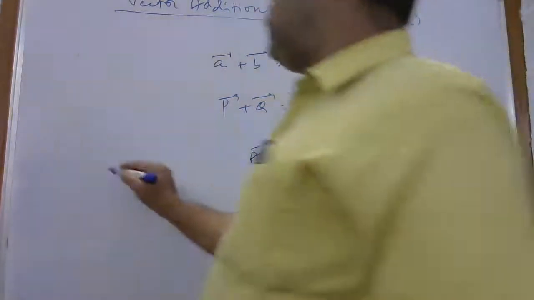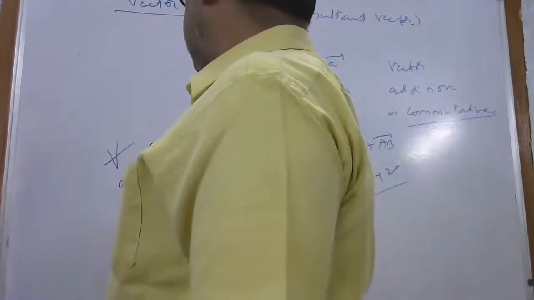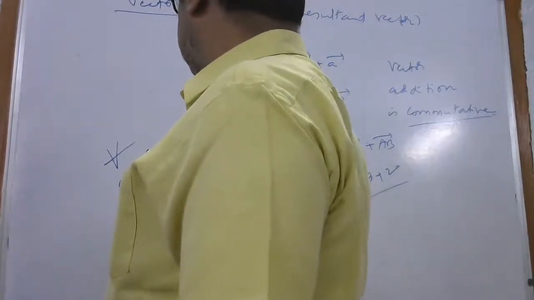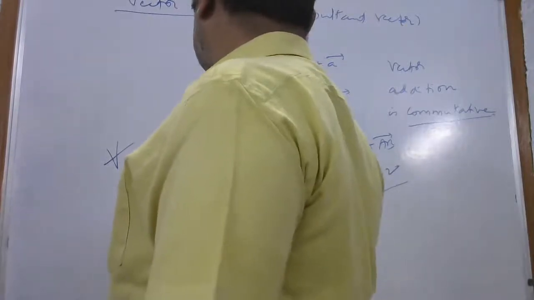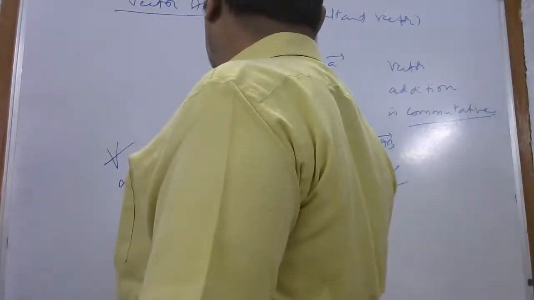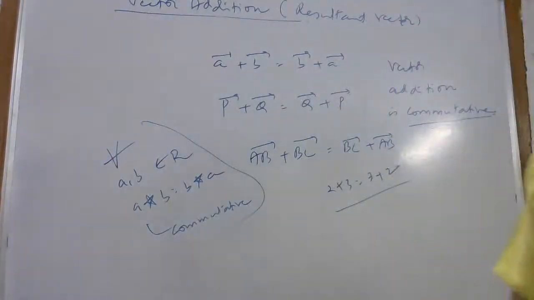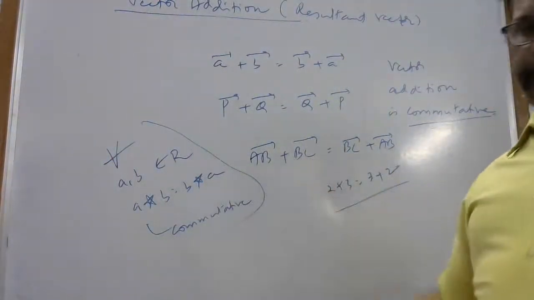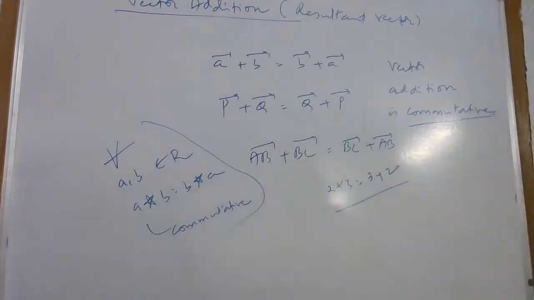For all A, B belonging to R, A star B is equal to B star A, then it is called commutative. This is out of the syllabus, so we will not take binary operation. Same way, instead of star we took plus here. Yes, beta? Clear?